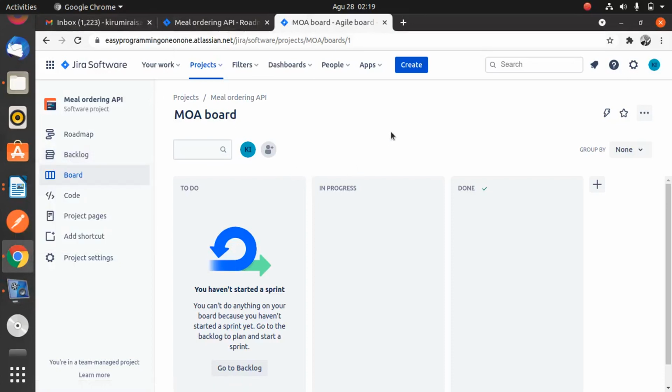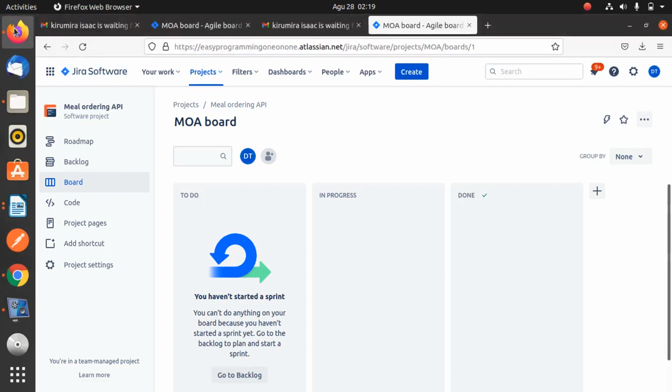So let us continue from where we stopped in tutorial number 2, whereby we had already invited our Scrum team by sending them emails, and each of the developers must have received an email notification. So let us try to check their email addresses and see the type of notifications they received.